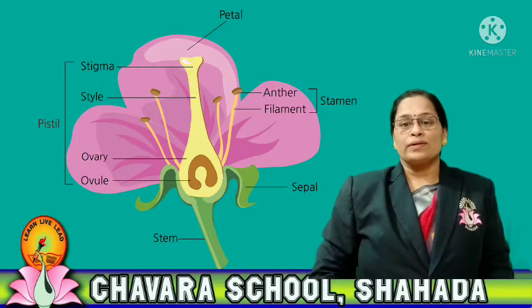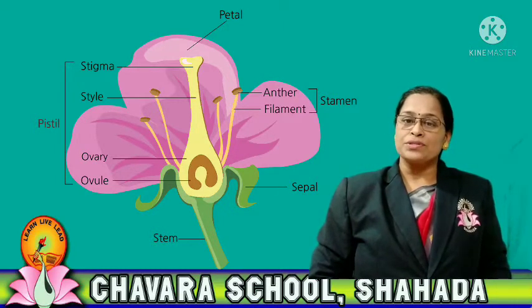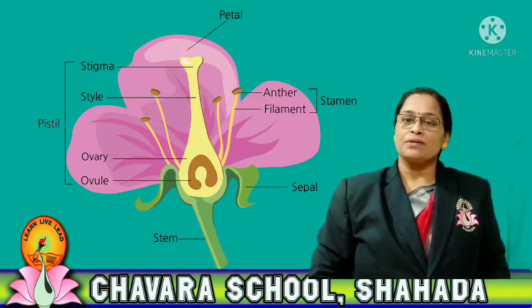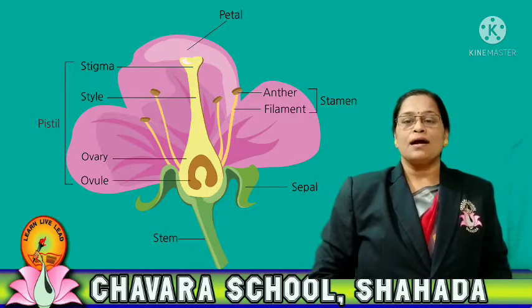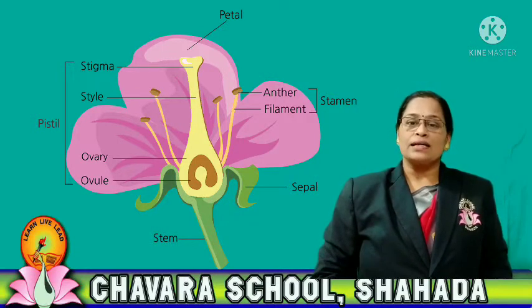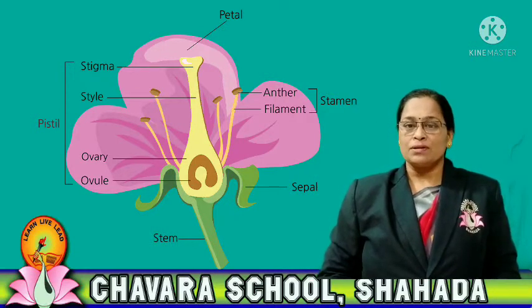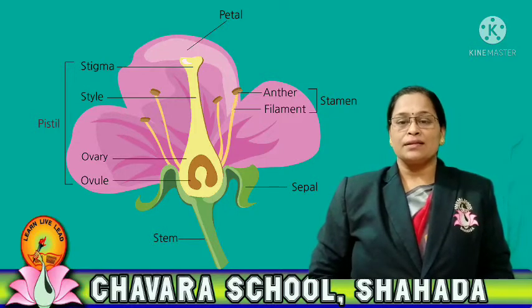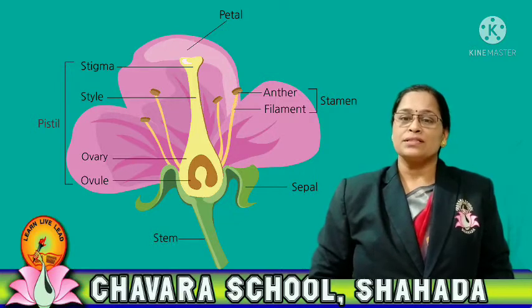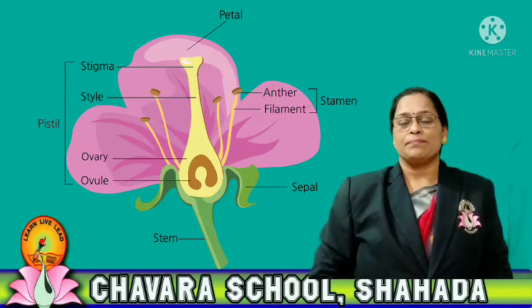Out of these four whorls, androecium, the male reproductive part, and gynoecium, the female reproductive part, are both essential whorls because the gametes are there in these two parts. Gametes are formed in these two parts and fertilization also occurs in these two parts.